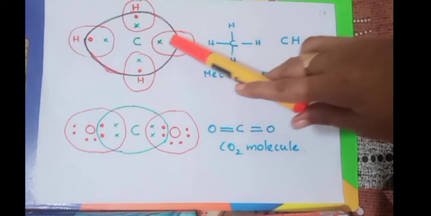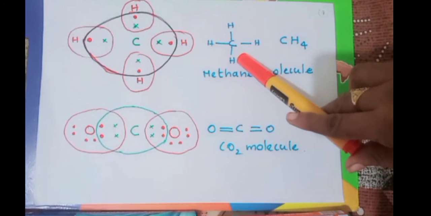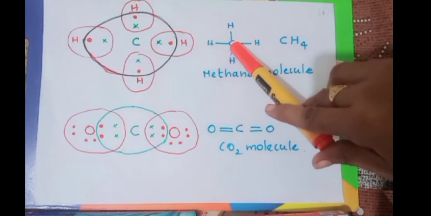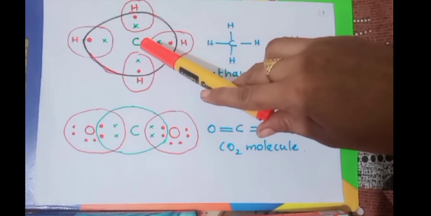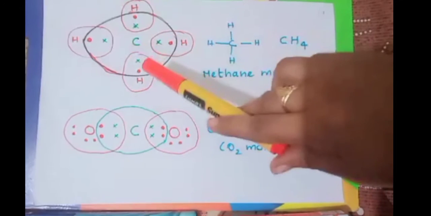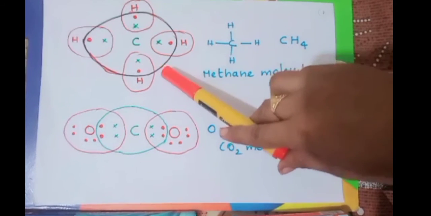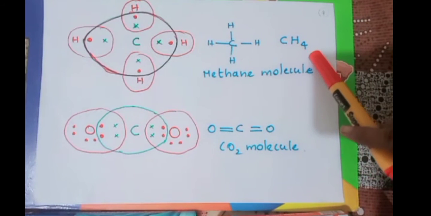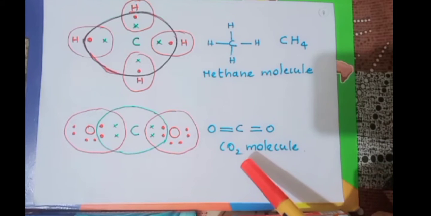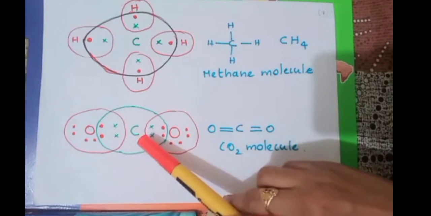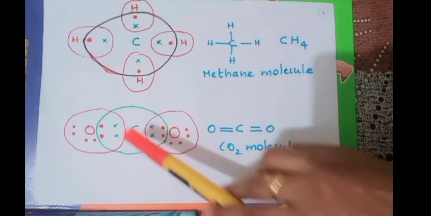Look here, 2 electrons, 1 from each atom, and here also and here also. So between one carbon and one hydrogen atom, there is a pair of electrons. So there is a formation of a single bond, single bond only. And here also a pair of electrons, so a single bond. Here also a pair of electrons, so a single bond, and here also a single bond. And in total, we count how many electrons are present around the carbon atom after bonding. That is also how much? It is 8 electrons, and each hydrogen atom attains a stable configuration of 2. So we can write it as CH4. And what is the name of the molecule? Methane.